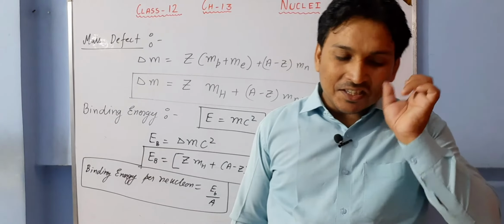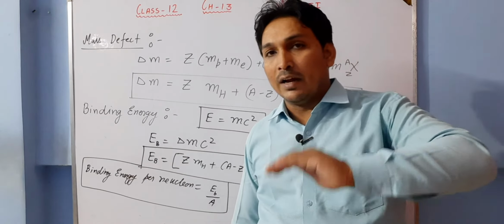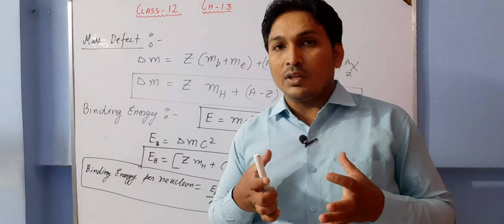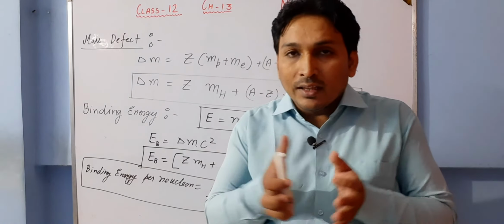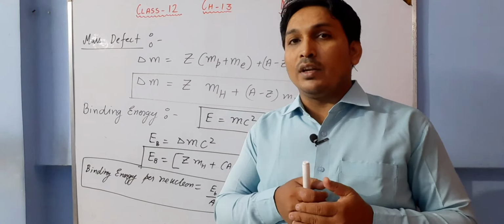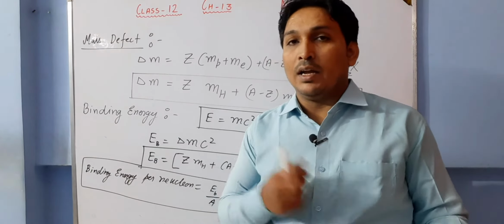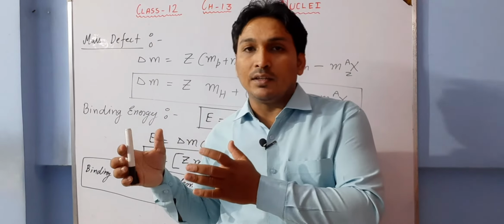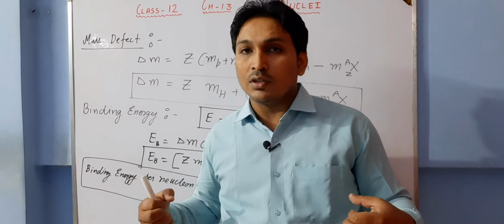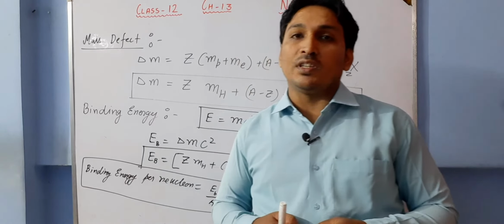So there is a tendency that every nucleus tries to stabilize itself. Smaller nuclei have a tendency to join themselves, to combine and form a bigger nucleus so that they can be more stable. And a heavier nucleus has a tendency to split into two smaller nuclei so that it has more stability.